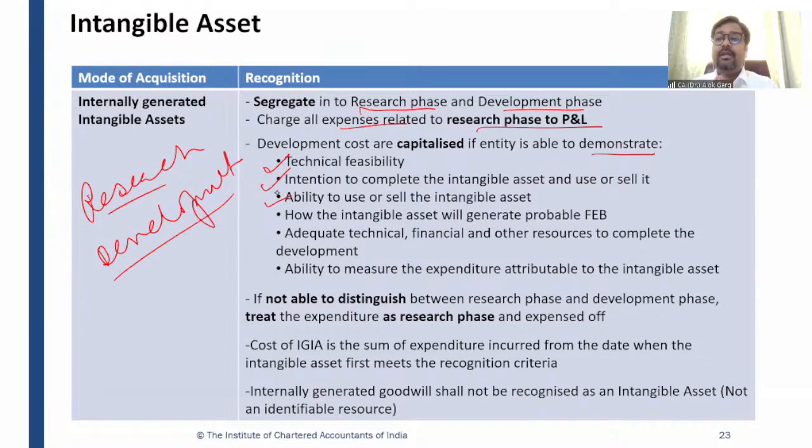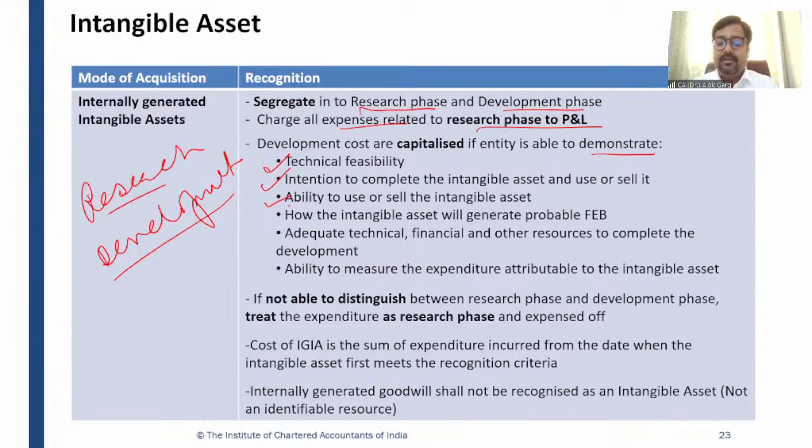So third condition, ability should be there. So as an auditor, as a management, you need to assess, okay, whether management will be able to use this product, whether management will be able to sell this product. If this feasibility is there, intention is there, ability is there, then we can say that yes, my development phase has been started.